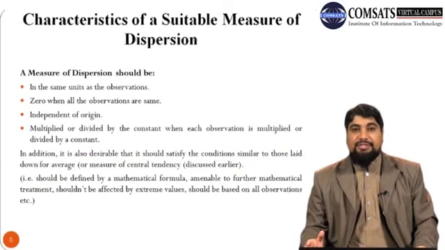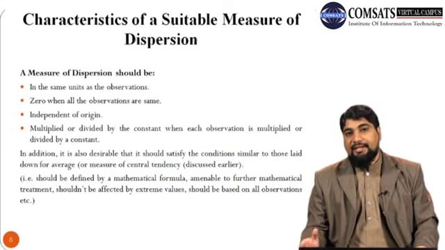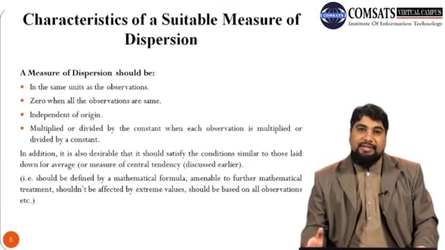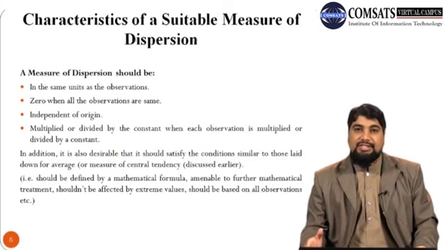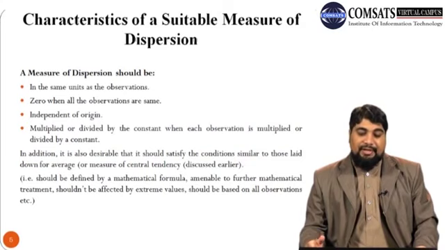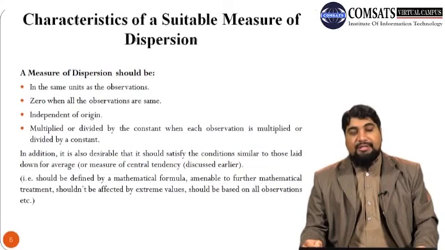And measure of dispersion should be independent of origin. If we add any number or if we subtract any number to each of the observations of the data, then the measure of dispersion should not change. It should remain same. And a measure of dispersion is multiplied or divided by the constant when each observation is multiplied or divided by a constant.